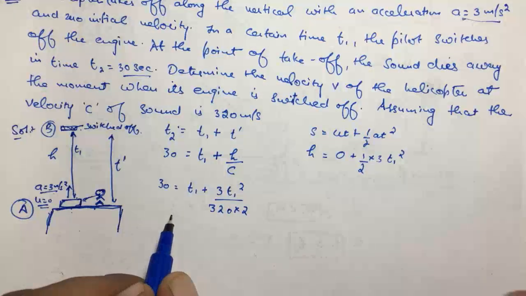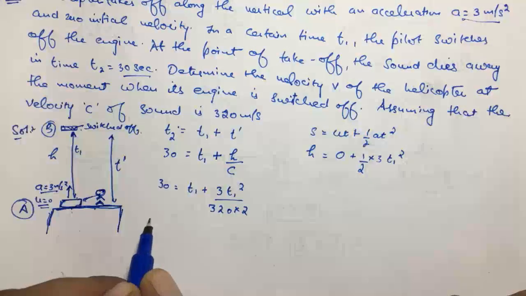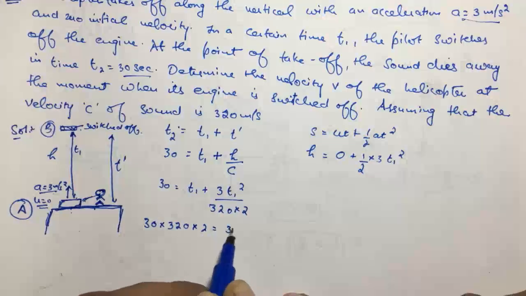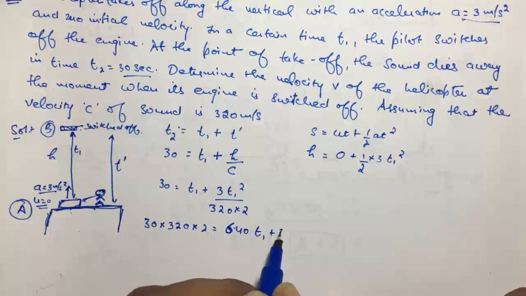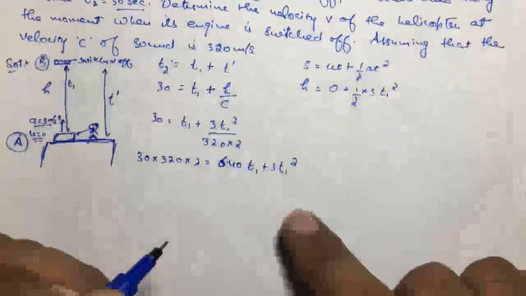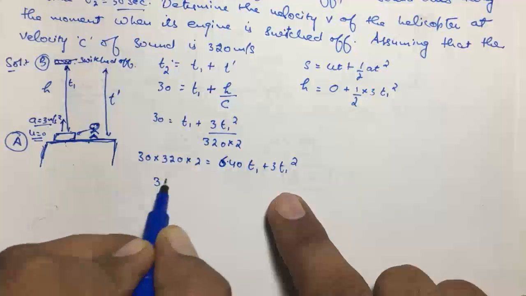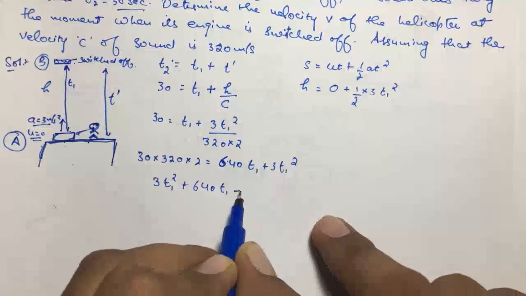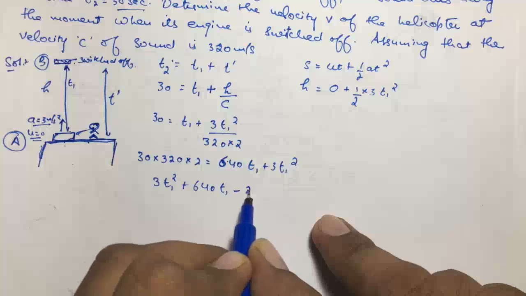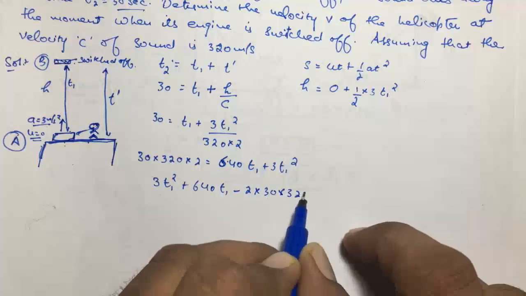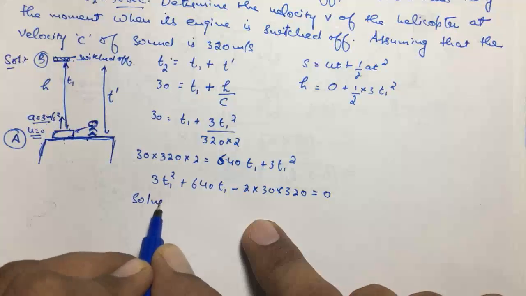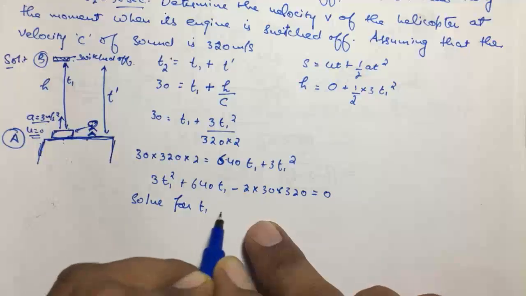If we solve this equation, it will be 30 into 320 into 2. If we simplify this, 320 into 2 gives 640 t1 plus 3 t1 square. So this is a quadratic equation, and let's write it as 3 t1 square plus 640 t1 minus 2 into 30 into 320 equals 0. Now we have to solve for t1.